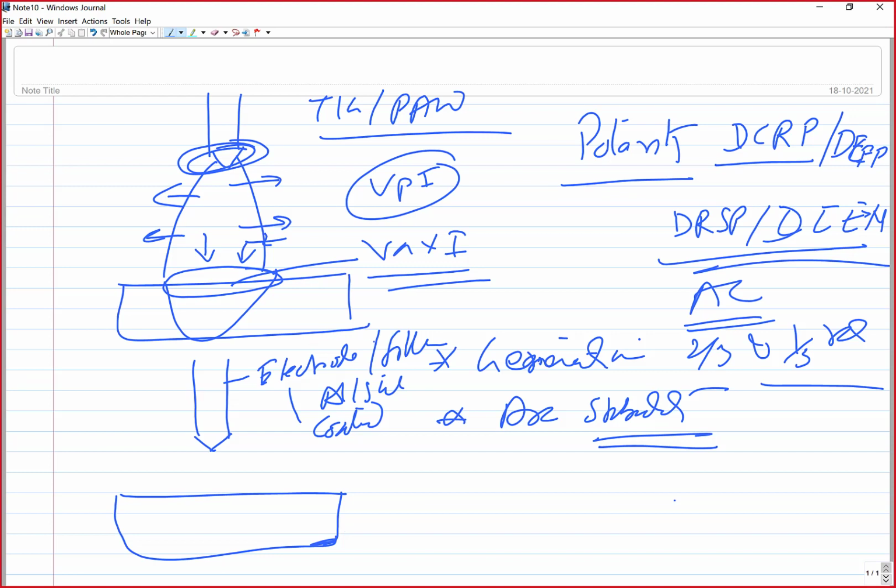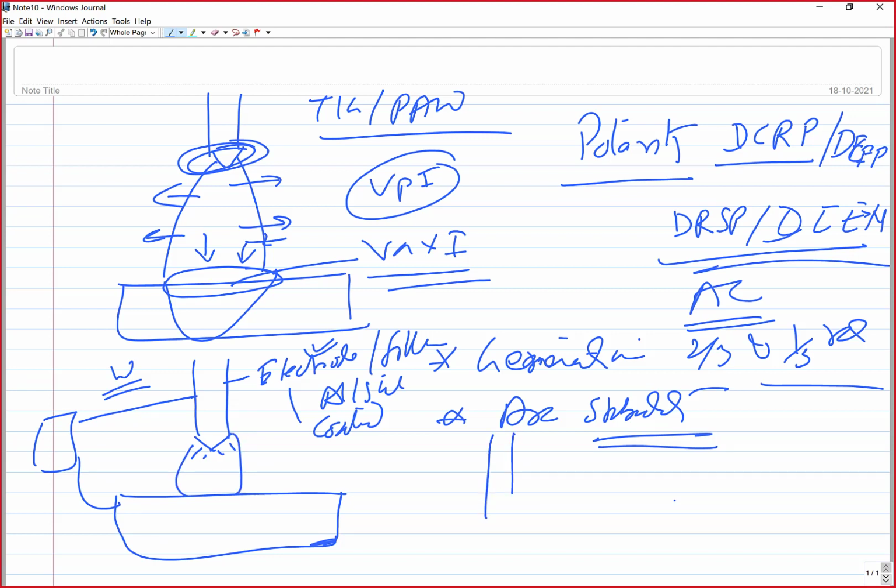So the electrode can be designed for good electron emission capability. Like tungsten has very good electron emission capability. Whenever it is connected to the power supply and sufficient voltage is given, it emits electrons and gives a very good, stable arc.